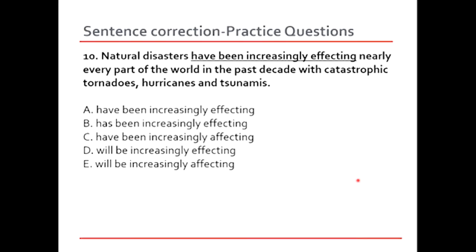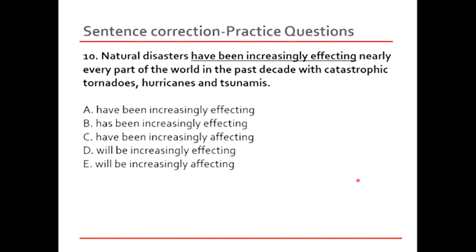So affecting, we all know, with an e it is a noun, and affecting with an a, or affect with an a, it is a verb which could be changed into affected, which could be changed into affecting. So first thing, option A is not possible. Option B is not possible because the wrong use of the word affecting is there. It is a noun. It cannot be changed into affecting. A, B, D are wrong answers. Now we are left with option C and E.